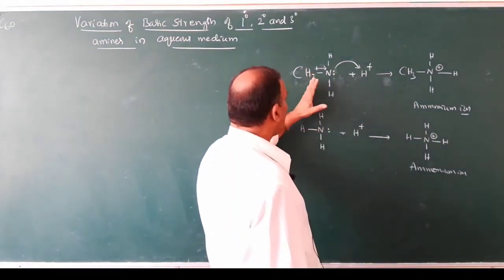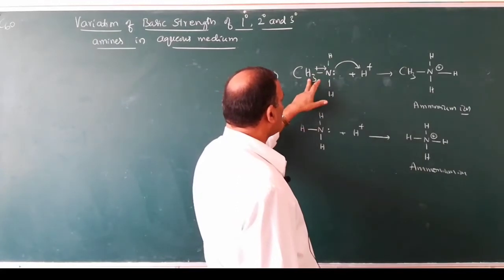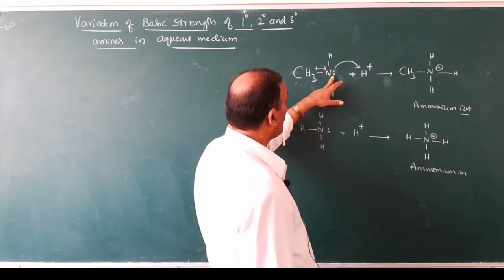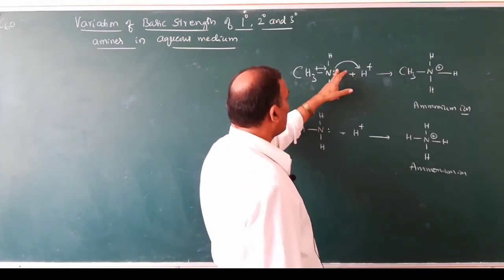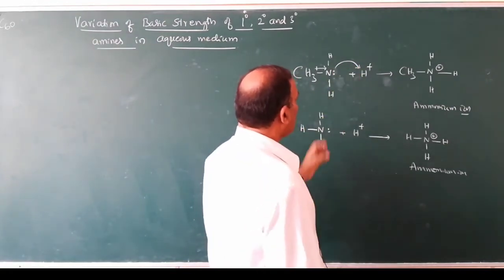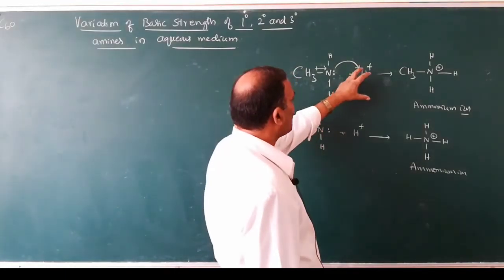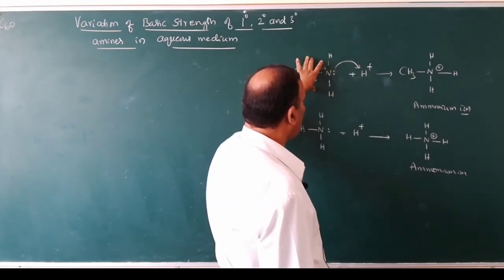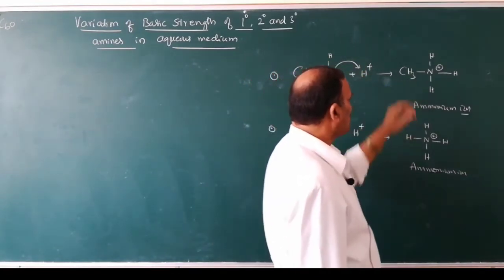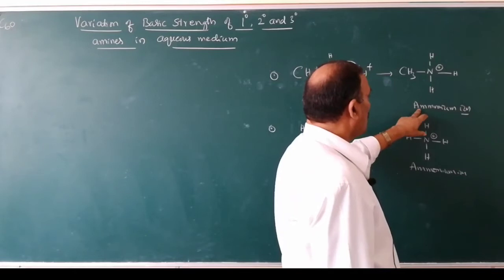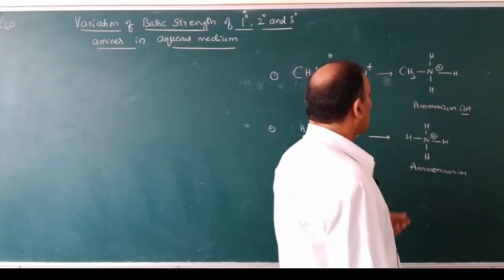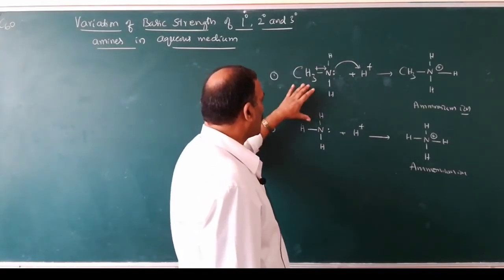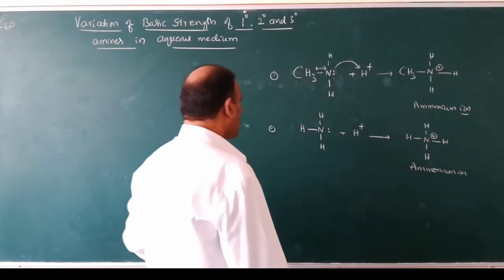It is called the positive inductive effect. Because of the positive inductive effect, the electron density of the nitrogen atom becomes more, so that it can easily donate it to this proton. As a result, it can easily accept this proton and becomes more basic. After accepting this proton, the ammonium ion obtained is more stable. Therefore, methylamine is more basic than ammonia.